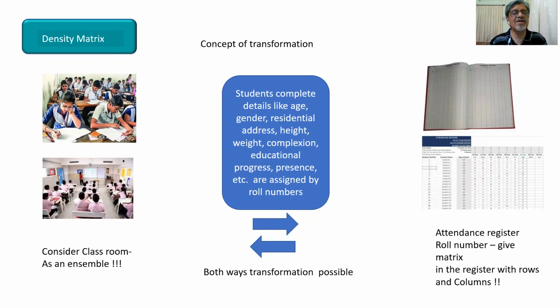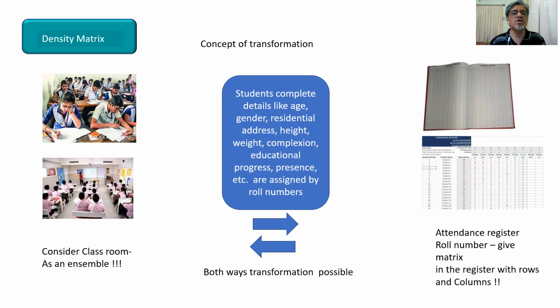Each student has a position vector. So all students have position vectors, and the random phase superposition gives a complete picture of a classroom. So the classroom is described by an eigen state, or an eigen vector, and that gives the complete description of a classroom.